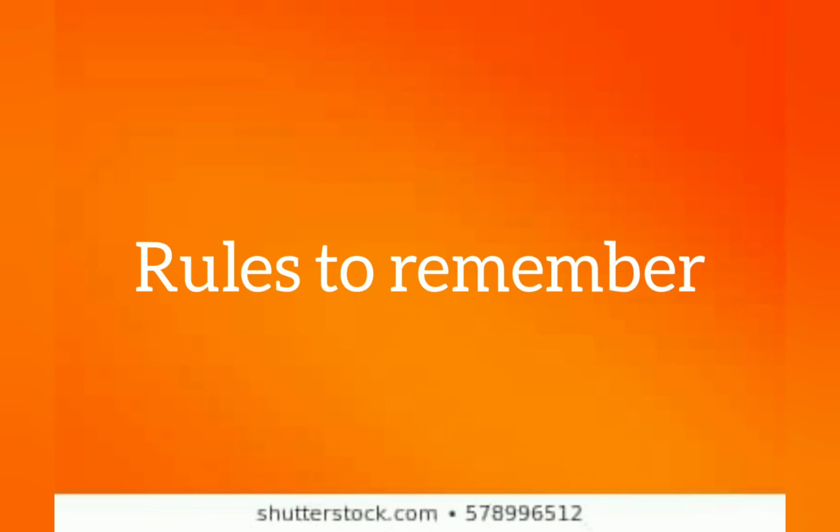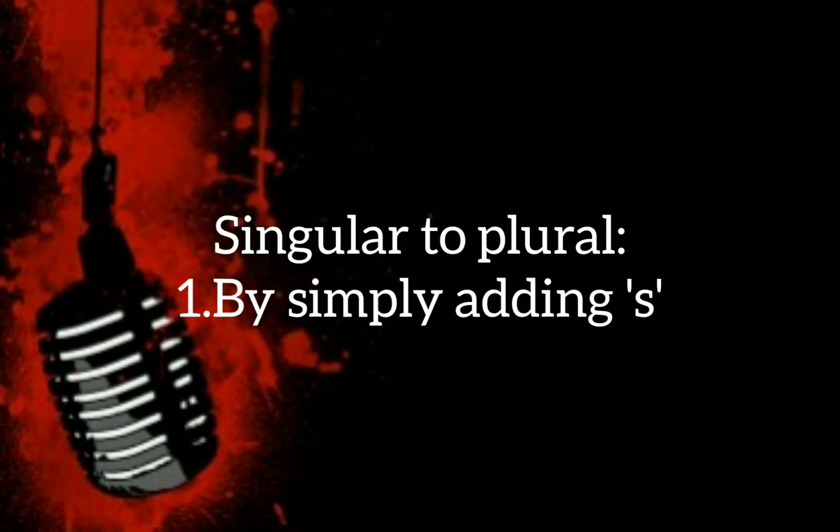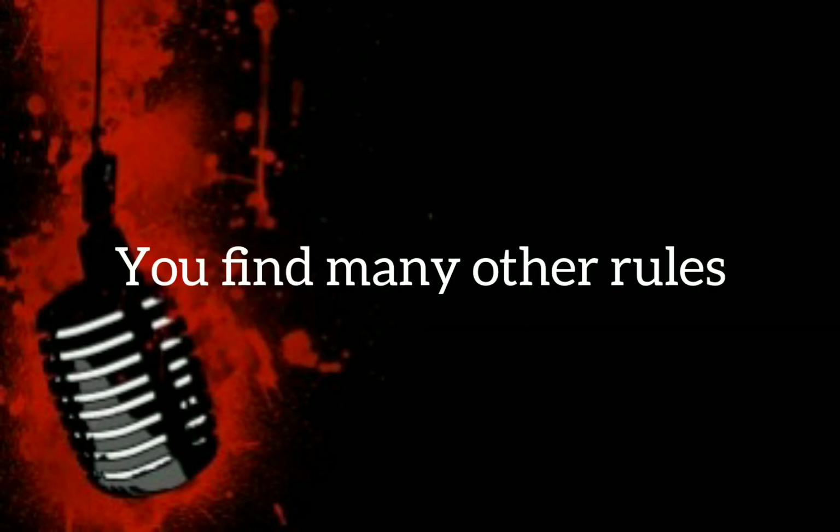Okay. So plural noun. Most singular nouns are made plural by simply adding an s at the end. There are many different rules depending on what letter a noun ends in. So we have to remember there are many different rules to make it a plural noun.